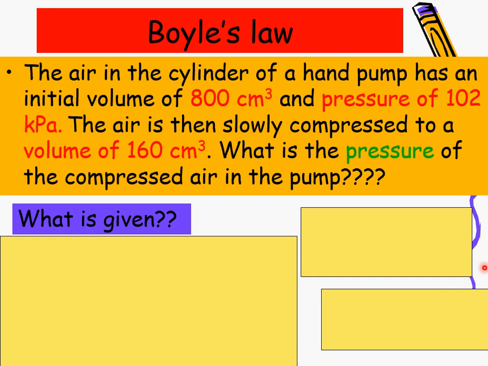Alright, we do some exercise. The air in the cylinder of a hand pump has an initial volume of 800 cubic centimeter, and the pressure of the gas is 102 kilopascal. Then the air is slowly compressed by the pump to a volume of 160 cubic centimeter. So now the volume is reduced. What is the pressure of the compressed air in the pump?